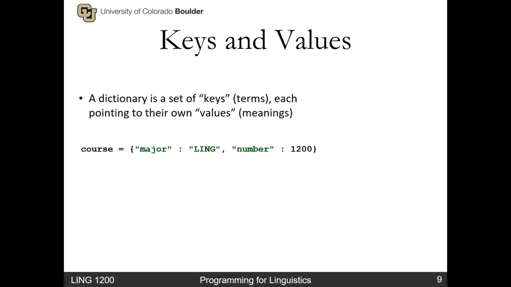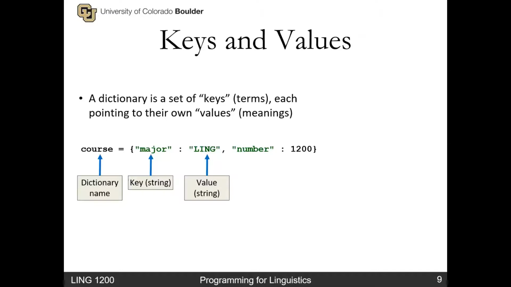And here's what a dictionary looks like. So we have the dictionary name, the variable name that it's assigned to. Notice that we have curly brackets here instead of square brackets. Here we have a key, which in this case is a string, followed by a colon, and after that is that key's value.